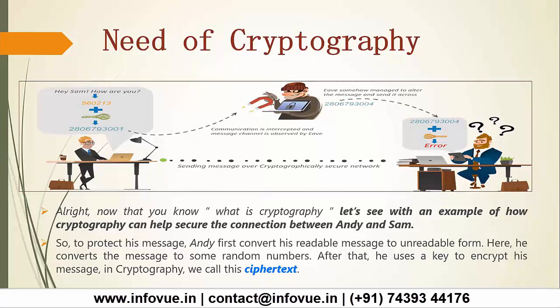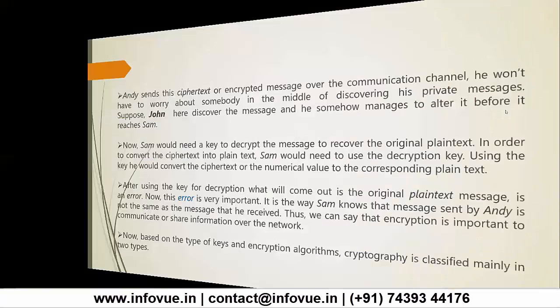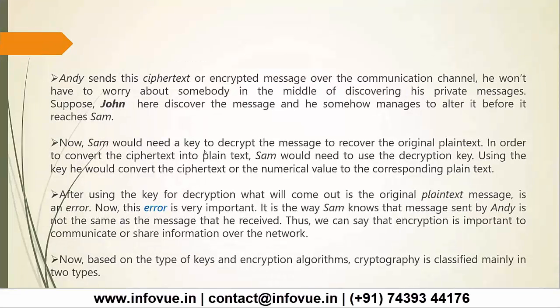As you can see in the image, as Andy sends his ciphertext or encrypted message over the communication channel, he won't have to worry about somebody in the middle discovering his private message. Suppose John here discovers the message and somehow manages to alter it before it reaches Sam. Now Sam would need a key to decrypt the message to recover the original plain text.